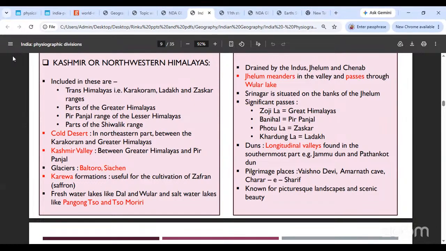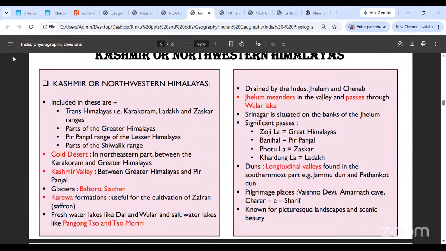Okay, ठीक है. Two glaciers over there, Baltoro, Siachen, Kariwa formations. Remember them because they are very unique. You will find them nowhere in the world other than here. So you have those Kariwa formations over here, and then two major freshwater lakes, Dal and Wular, and then two saltwater lakes, Pangong Tso and Tso Moriri. Okay, two major rivers, Jhelum, Chenab, Indus, Jhelum, Chenab, which drain this particular region.